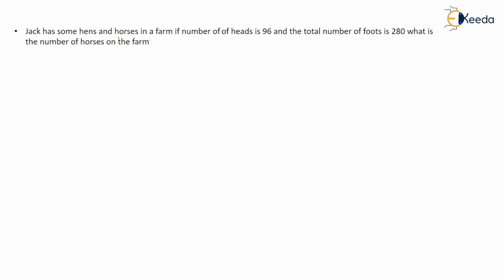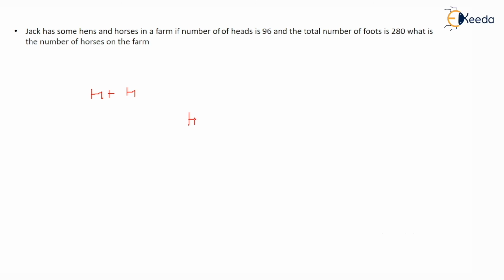Jack has some hens and horses on a farm. If the number of heads is 96 and the total number of feet is 280, what is the number of horses on the farm? There are hens and horses, right? If the addition of their heads is 96 and the total number of feet is 280, what is the number of horses on the farm?